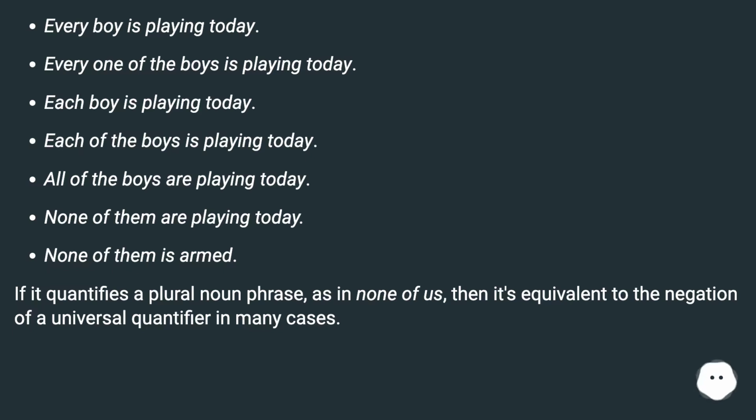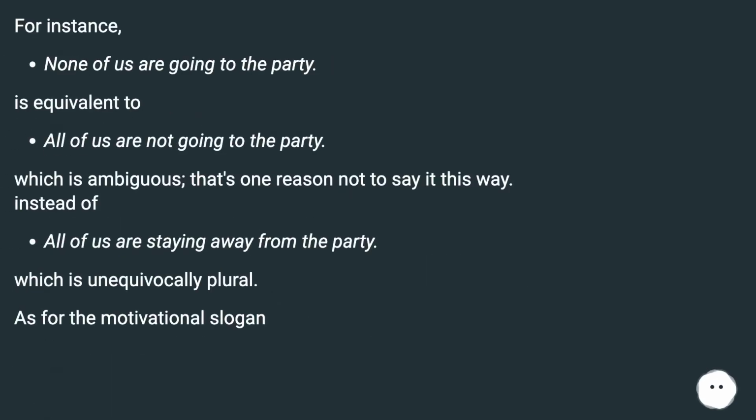If it quantifies a plural noun phrase, as in none of us, then it's equivalent to the negation of a universal quantifier in many cases. For instance, "none of us are going to the party" is equivalent to "all of us are not going to the party," which is ambiguous. That's one reason not to say it this way. Instead, say "all of us are staying away from the party," which is unequivocally plural.